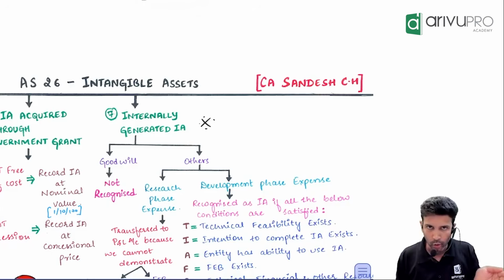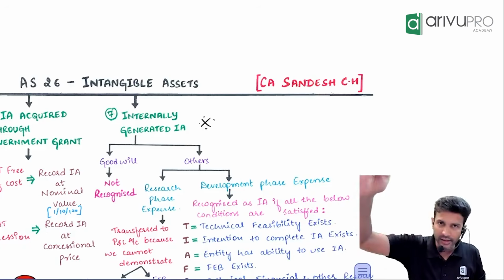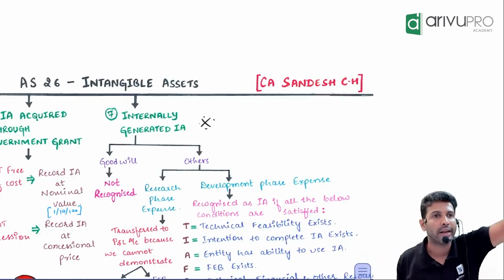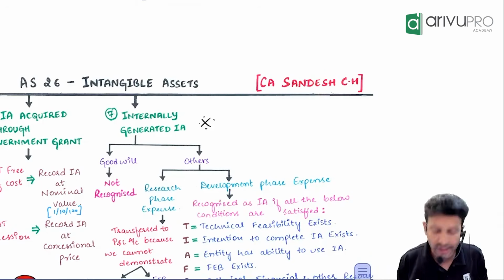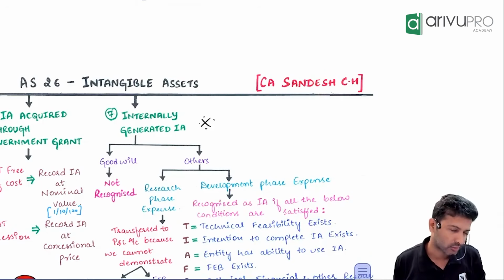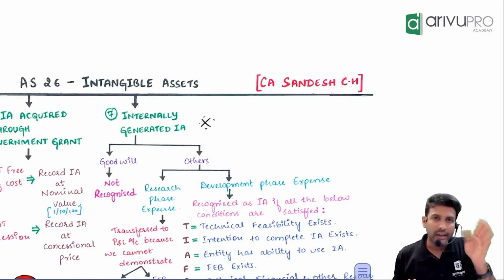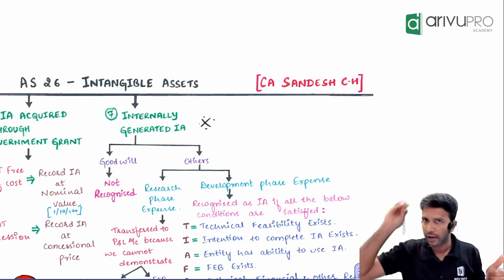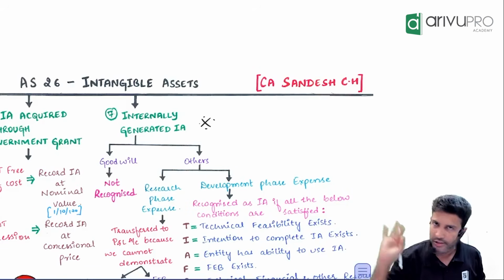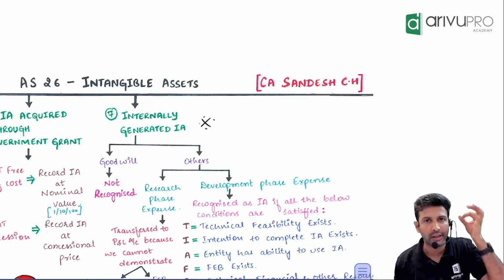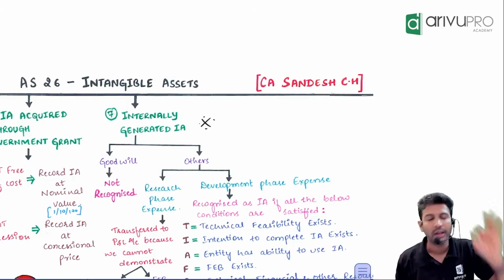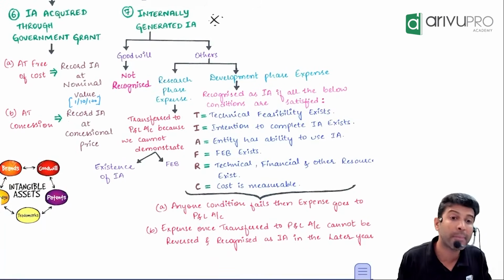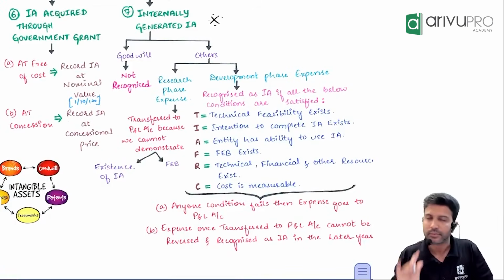If it is not goodwill but others, then these others are further subcategorized into research phase expenditure and development phase expenditure. First I'll tell you the provision. Research phase expenditure you cannot capitalize and show as an intangible asset. Whatever you have spent in the research phase, whether it is 1 rupee or 100 crore rupees, does not matter. That entire amount will go to P&L immediately. No deferment, immediately.